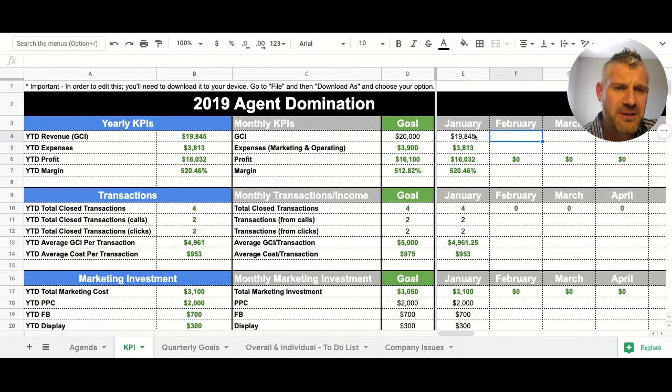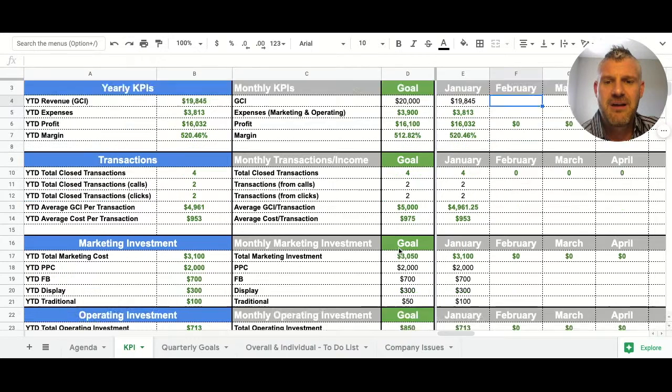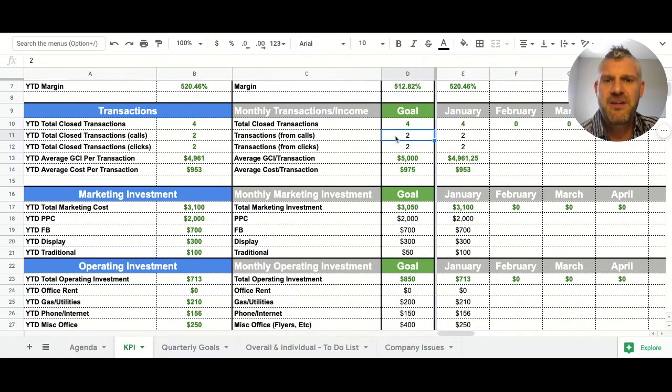If we just went through here quickly and did the next one, which I'm not going to do because it would just take too long, it would just illustrate what's going on here and why it is important. Because here's the deal, everyone: I think it's Peter Drucker who said the famous quote, what is measured can be improved. So let's say the opposite of that. Let's say you don't measure it, which is 99% of the people that we talk to. They're not measuring this stuff. And as you can see, it's pretty easy. So if you got a transaction in a month and you know it came from a phone call, put it in there.